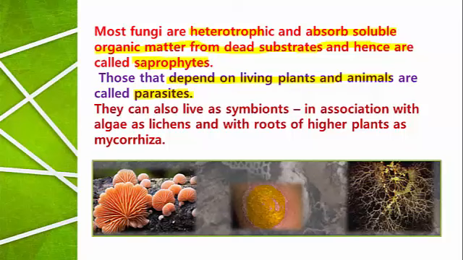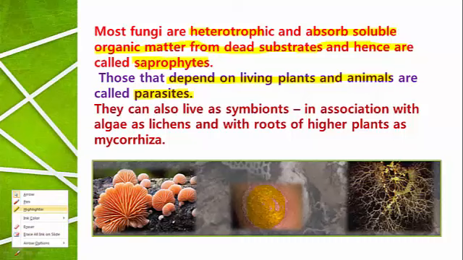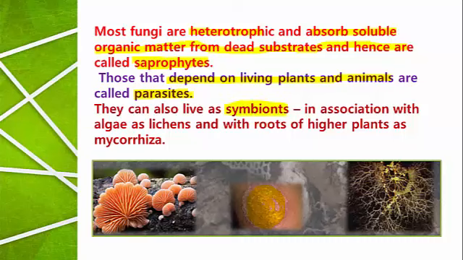Then moving to the next one. They can also live as symbiont. Actually, this one is a harmless association. The most beneficial association between two different organisms is symbiotic association.